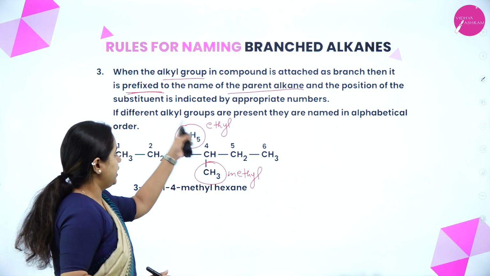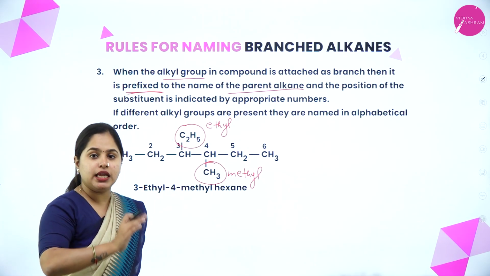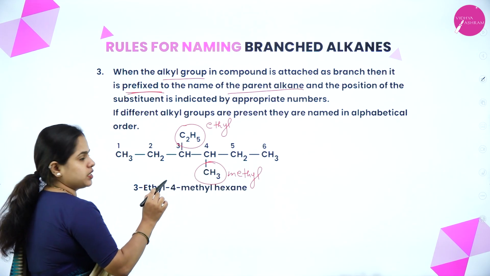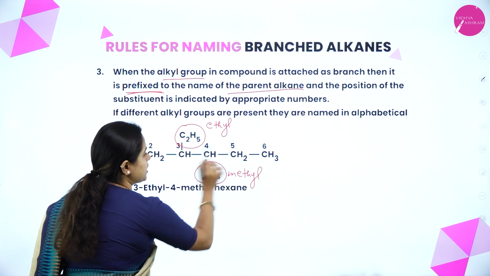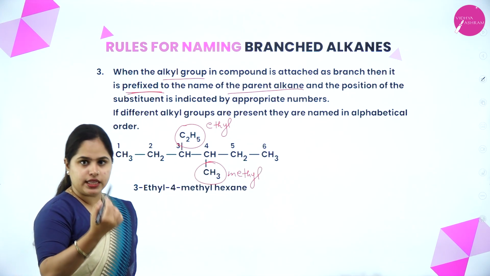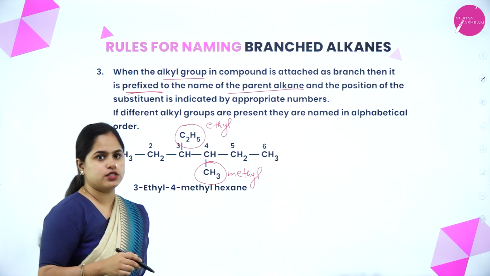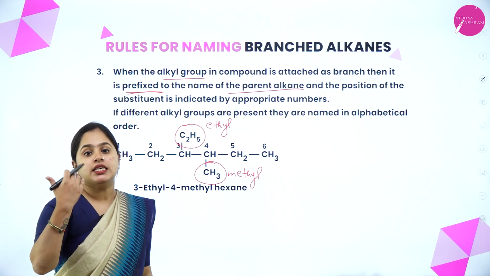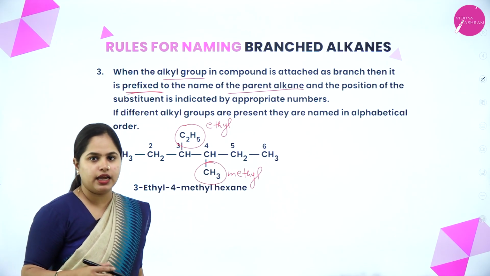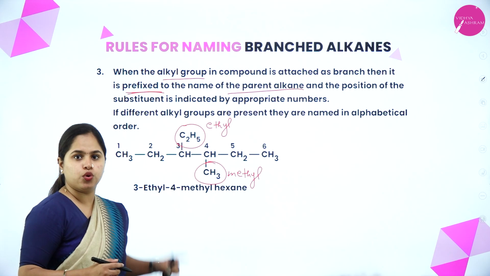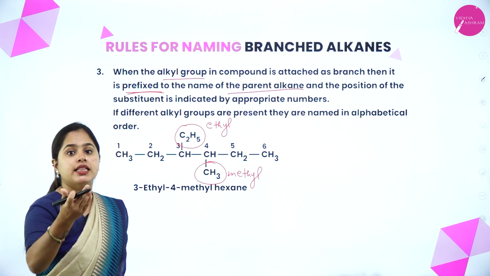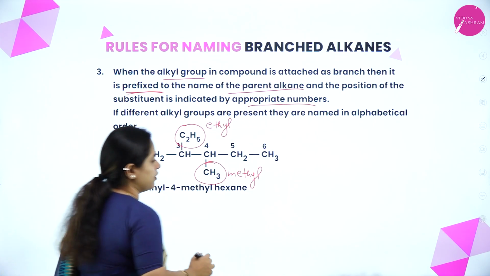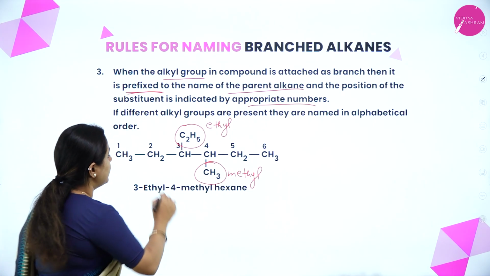As said, the alkyl groups must be in the prefix, right? So which is the root word here? How many carbon atoms are here? 1, 2, 3, 4, 5, 6. And it is an alkane, right? Are there any double or triple bonds? No, right? All are single bonds. So it is hexane. The root word will be hex and the primary suffix will be ane, right? Okay. Now what to do with the two groups, methyl and ethyl? They must be in the prefix. Also, appropriate numbers must be given. So in which order do I have to number? It has to be numbered.